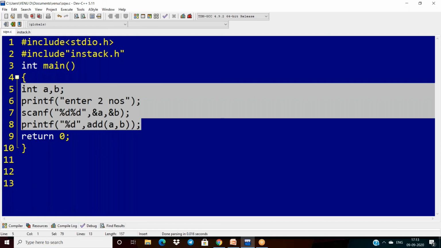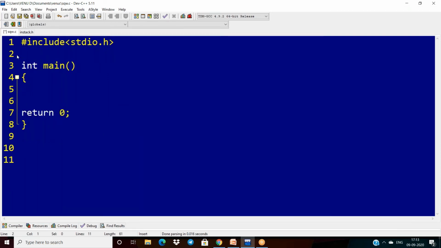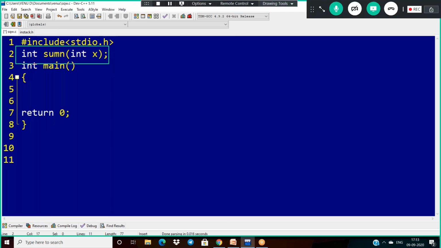Then how do we implement this? First I'm taking the return type. I'm assuming the return type of my function is integer. What is the name of the function? Sum of n natural numbers, so I'm taking sum n. Sum n is my function name, and I have to take one argument, that is my x. This is my function declaration.